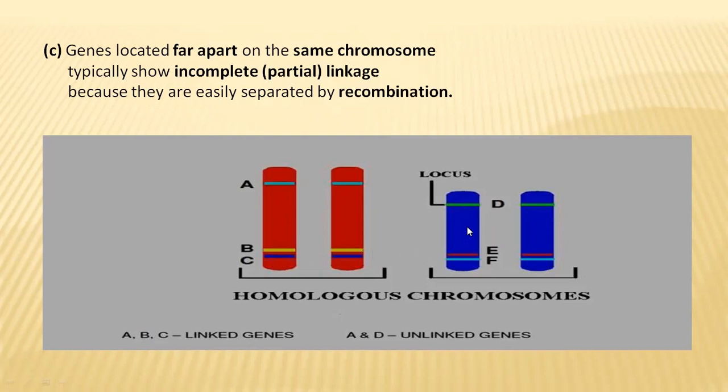Here we have taken another example, D, E and F. E and F are completely linked, whereas D and E, or D and F, are incompletely linked genes.